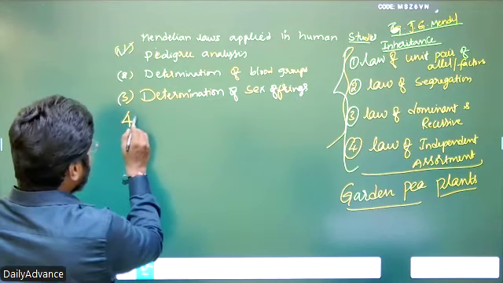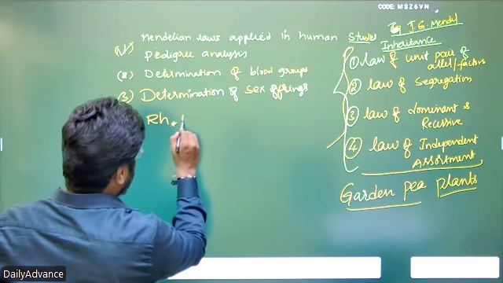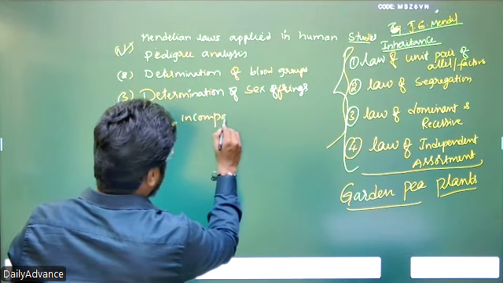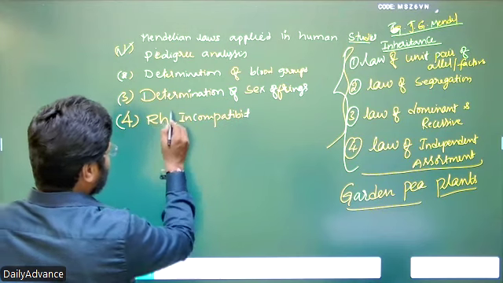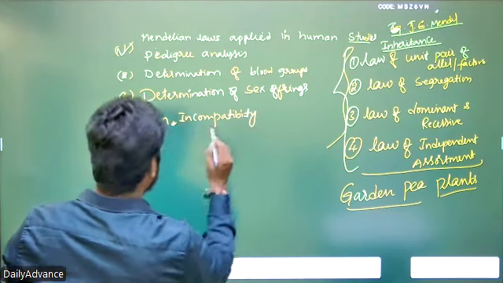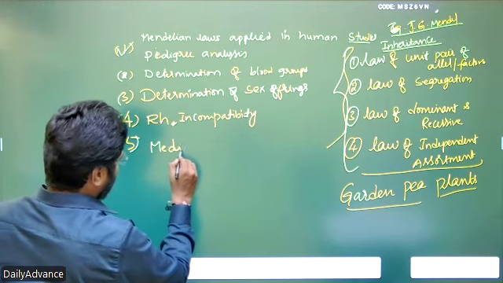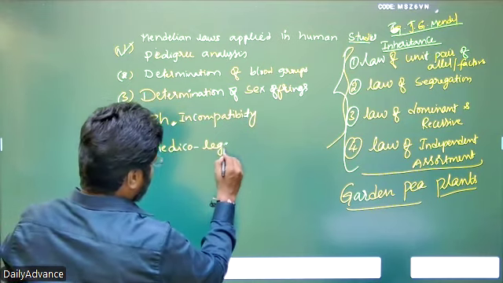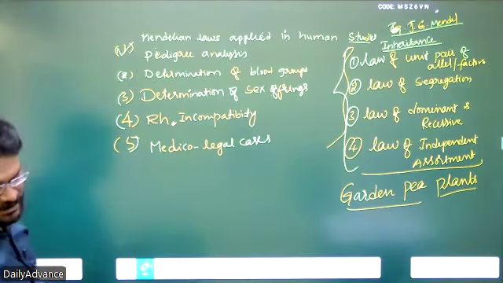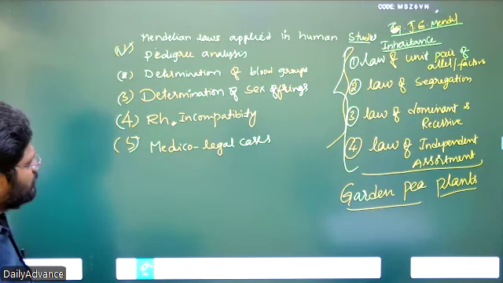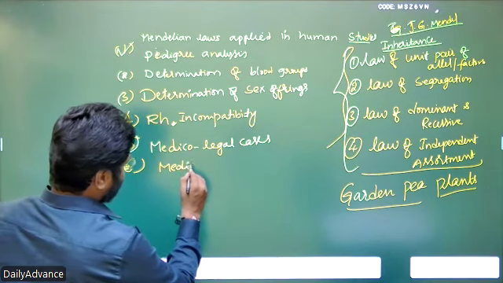Next, medico legal cases and RH incompatibility also. Yesterday I didn't discuss RH factor incompatibility, so today we'll discuss it. Next one, medico legal cases, such as paternity disputes, missing persons, personal identification, and exchange of babies in hospitals.